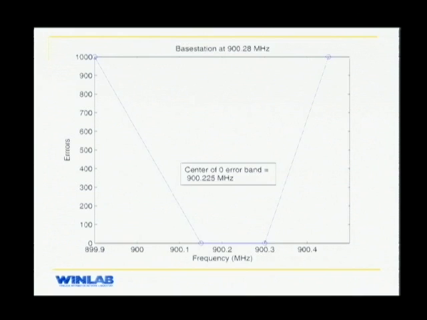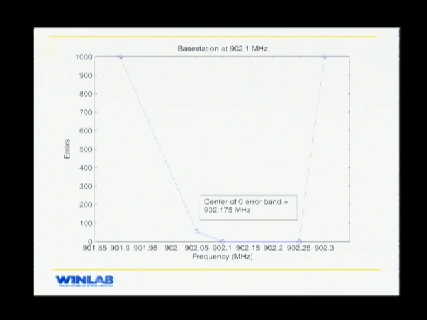This is the result of the experiment when the base station was tuned at 900.28 megahertz. The PIP was made to move from 899.9 megahertz to 900.4 megahertz. What we found here was we have a zero error band of 150 kilohertz, and the center of the error band occurred at 900.225 megahertz as opposed to 900.28 megahertz where we actually tuned the system.